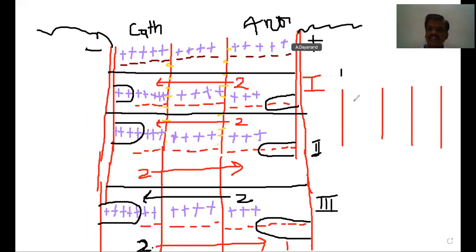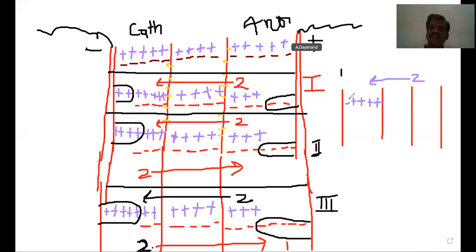Let us, in the beginning, how many are there? Let us assume that 2 cations had moved away from this compartment towards the cathode. Therefore, 3 will be remaining. There are 5 in the beginning.